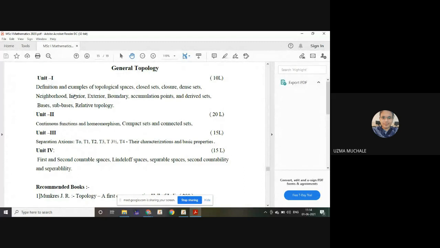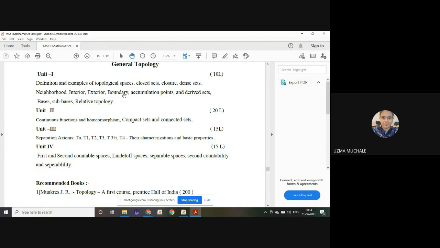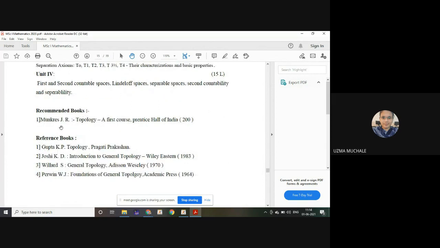If your basic definitions from real analysis are clear, it is okay. Otherwise, in the basics we have to give more time. If your basic concepts of real analysis are not clear, then we have to give more time to the first unit. Okay, the recommended book for this is Munkres. It is somewhat difficult to understand, so you can go with the K. P. Gupta book on topology.